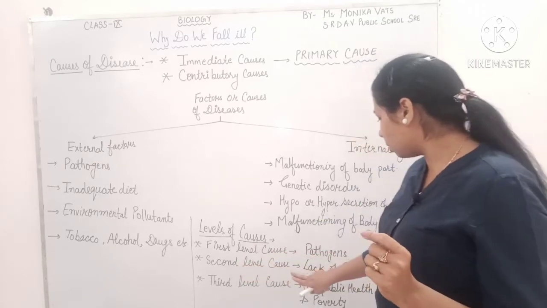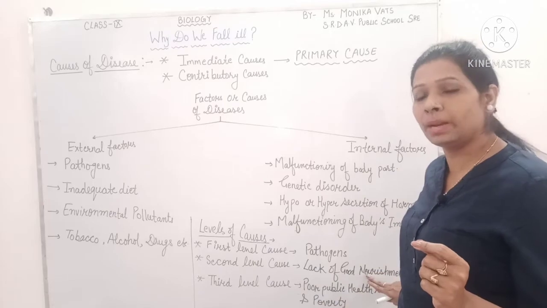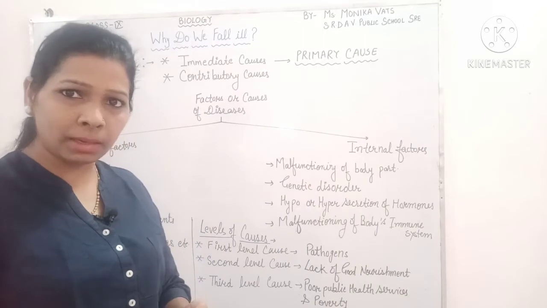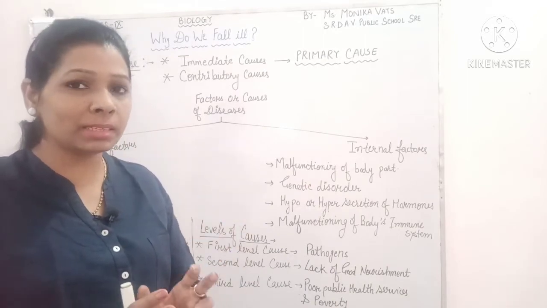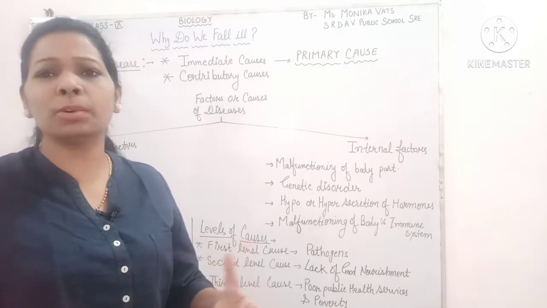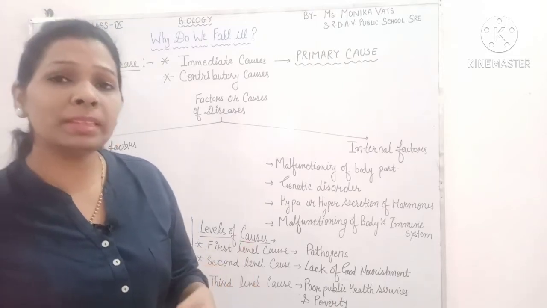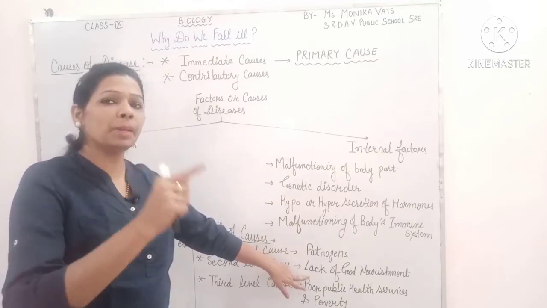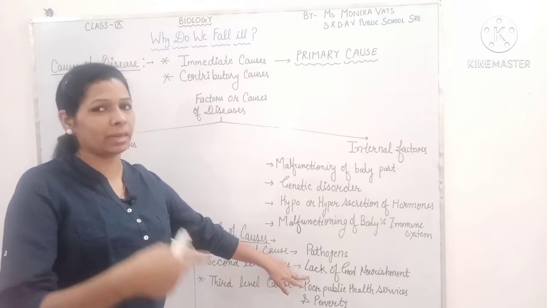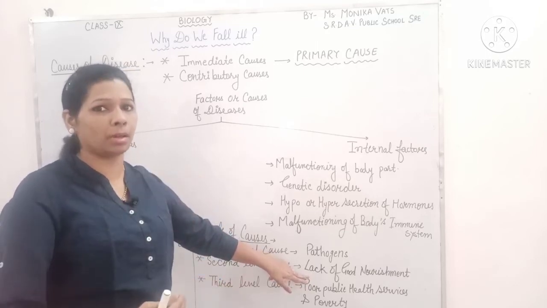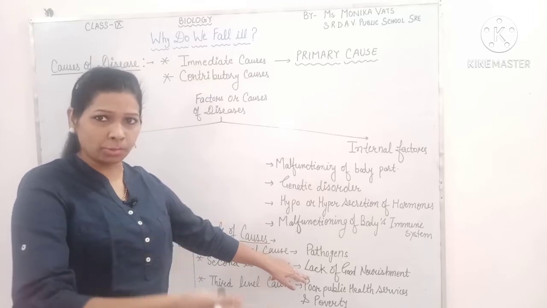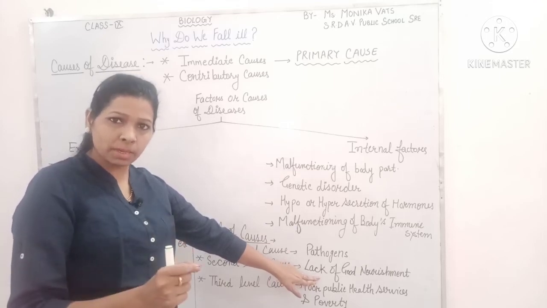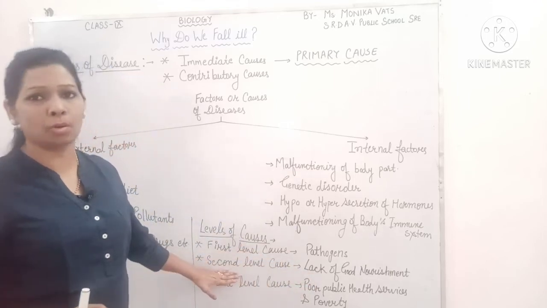The second level cause is lack of good nourishment. As I told you, inadequate diet is a different thing, but less nourishment is taken from burger and pizza, because they do not contain nutrient value. In that condition, if the nourishment is not proper, then the body does not build up immunity to fight against infection, and pathogens attack our body very quickly in comparison to others. So if we are not taking good nourishment, this becomes the second level cause.